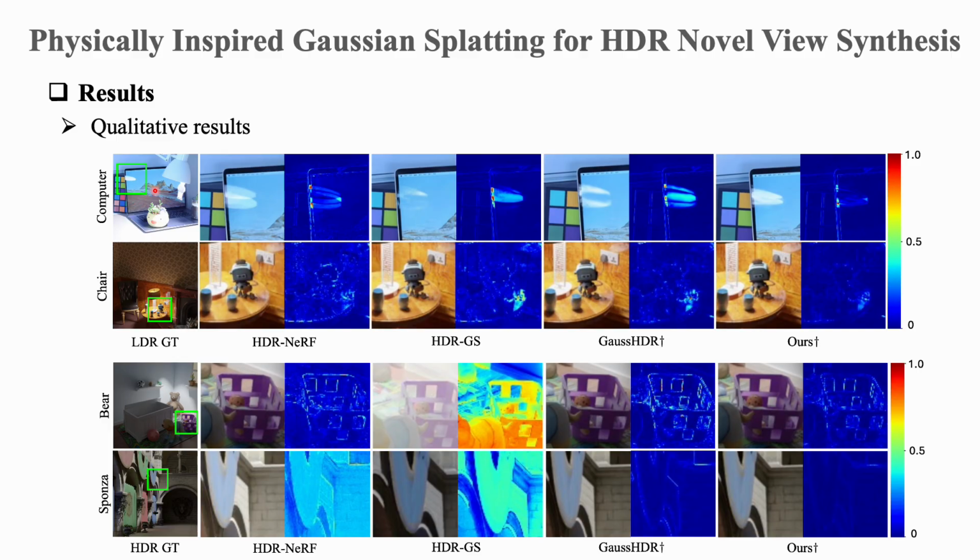But in contrast, our method can effectively preserve fine structures. We attribute this to the cross-branch HDR consistency loss that can provide explicit supervision for regions of high signal intensity.